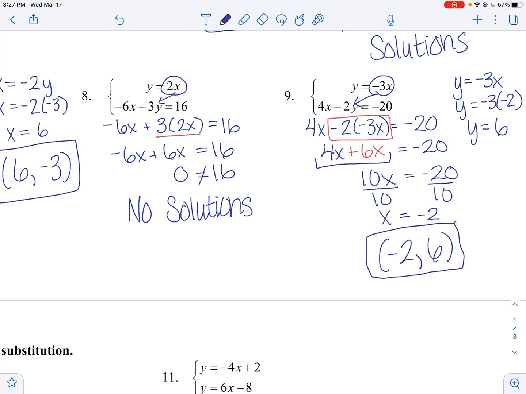Okay, that is it for the front side and part 1 of the 8.2 notes.